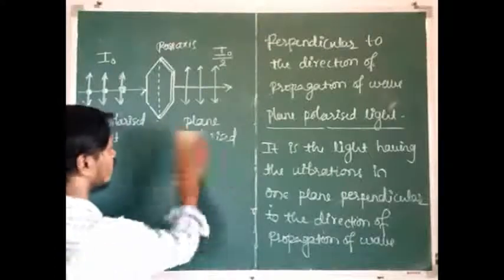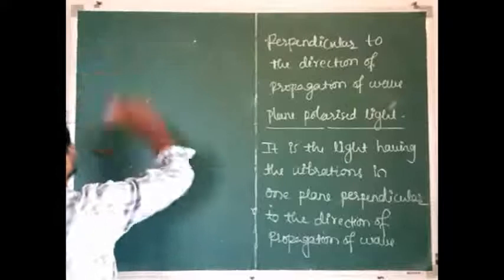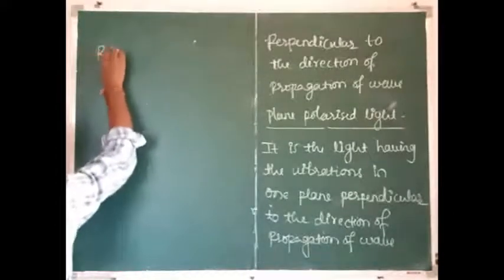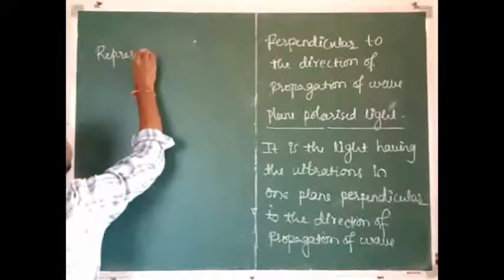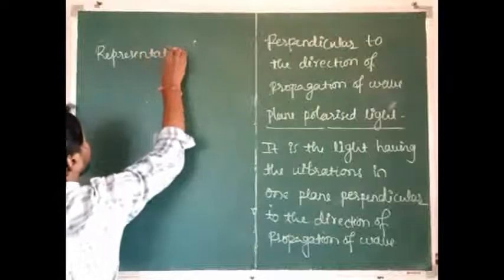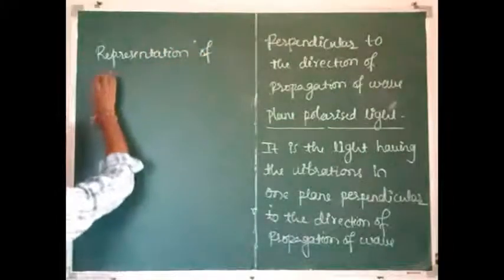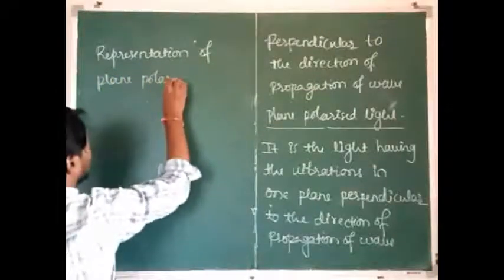Representation of plane polarized light.